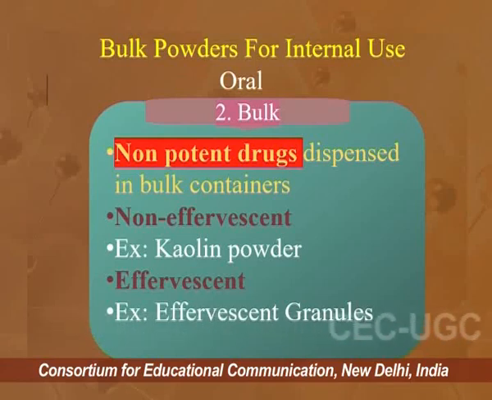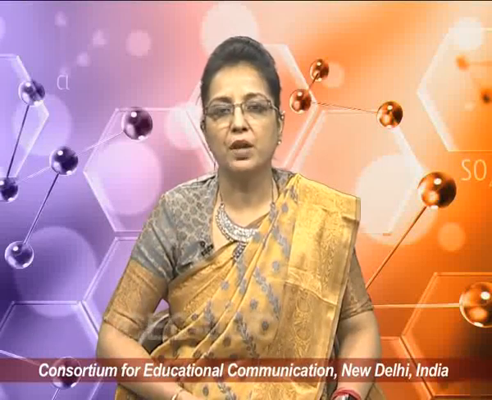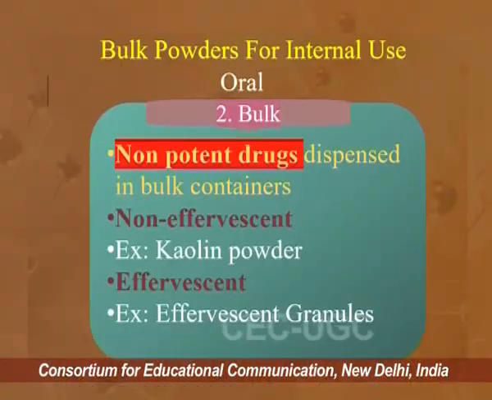It is logical that when the quantity of drug to be dispensed is larger, packets made of paper cannot be used. Rather, glass bottles or plastic bottles are suitable to pack such powders. Bulk powders have two types of subdivision: non-effervescent bulk powders and effervescent bulk powders.